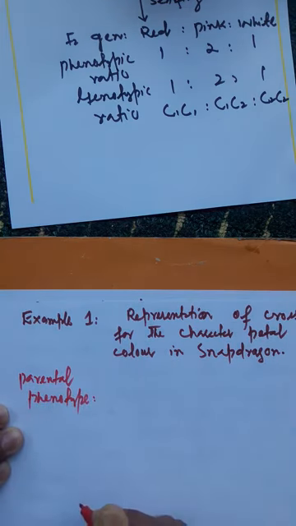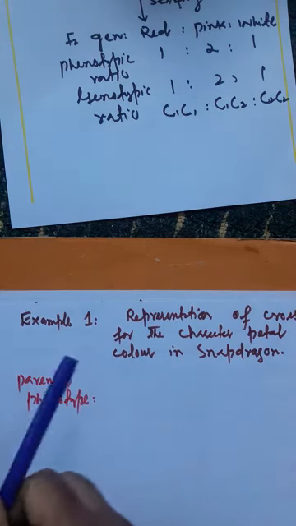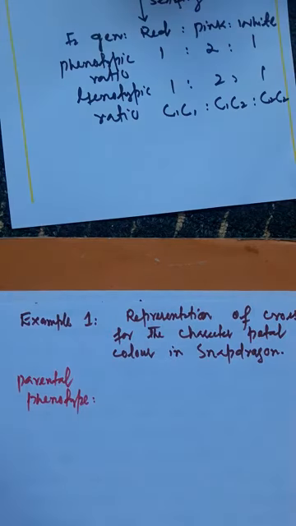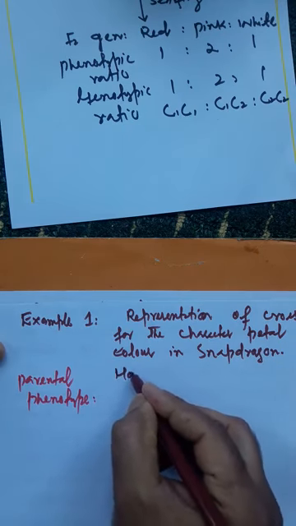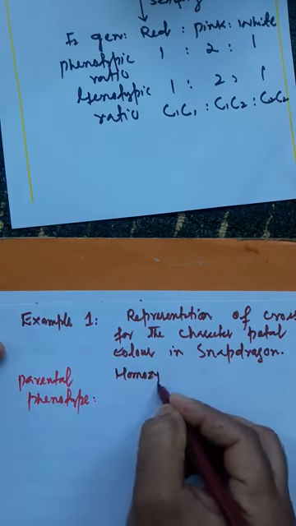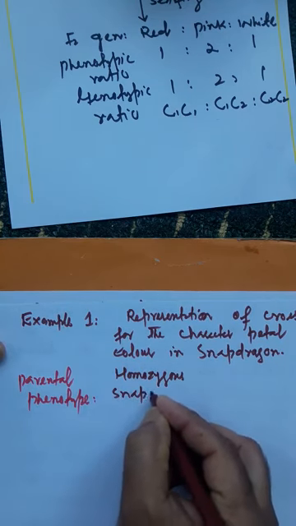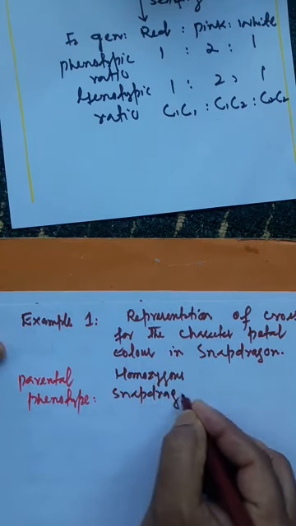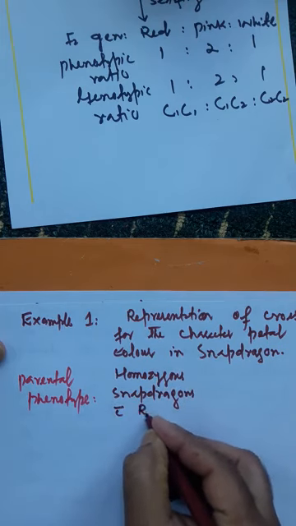First step is parental phenotype. So we will write homozygous snapdragons with red petals.